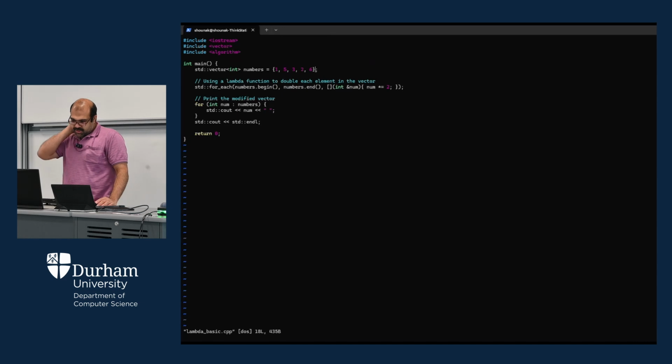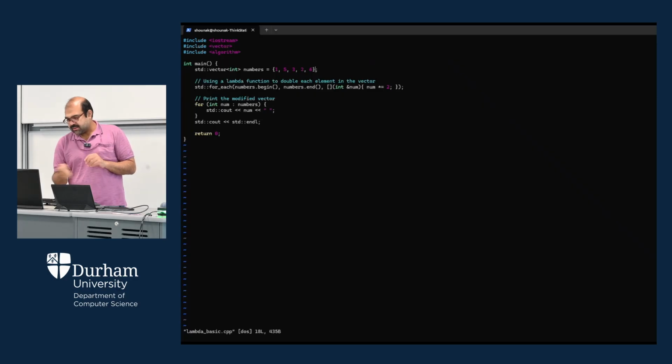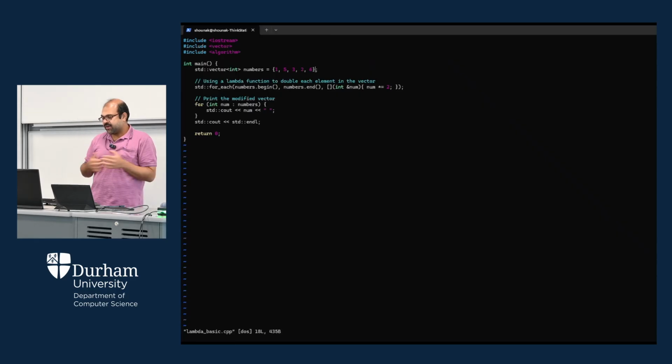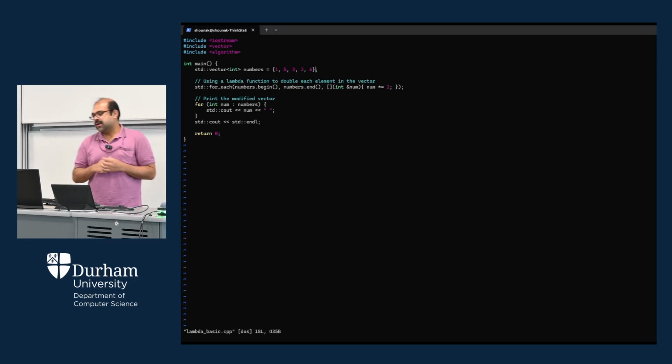And using a lambda function, we're now going to double each of the elements of the vector. Starting with that, we have std::for_each. The standard template library offers one function called for_each, and it will take the first element to the last element, that is the range of the entire vector, the entire set of numbers. In this case, numbers.begin and numbers.end, and we need to do some operations, and in this case that has been defined by a lambda expression or lambda function here.